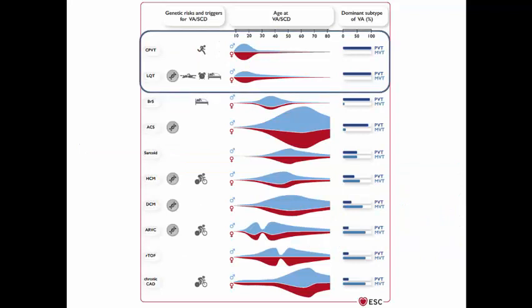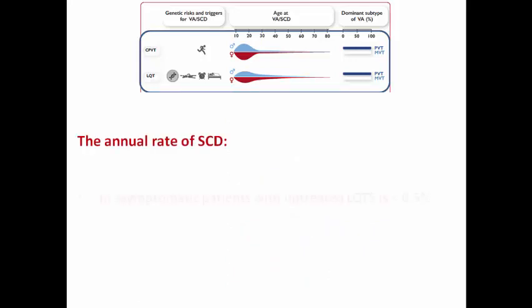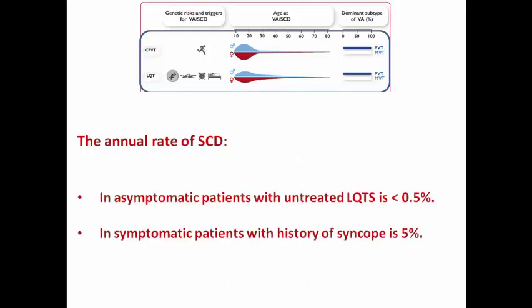From this diagram, we learn that the age of incidence of ventricular arrhythmia in case of long QT syndrome and also in CPVT is usually in the first and second decade of life, and the VT here is usually polymorphic as we are speaking about torsade de pointes. The annual rate of sudden cardiac death in asymptomatic patients with untreated long QT syndrome is less than 0.5%, and this percentage rises in symptomatic patients to 5%.